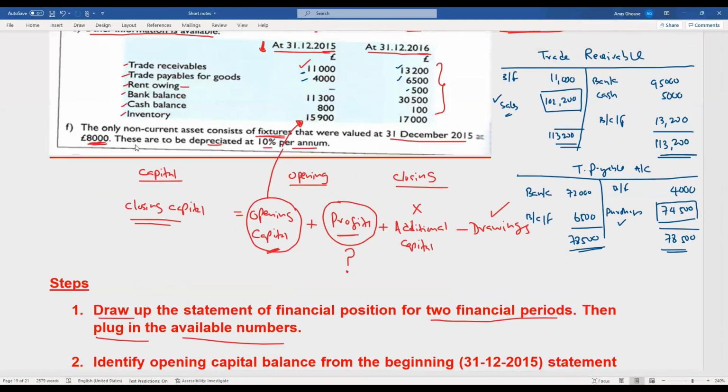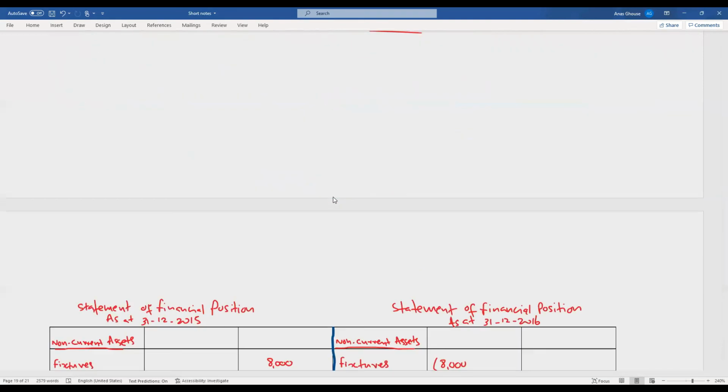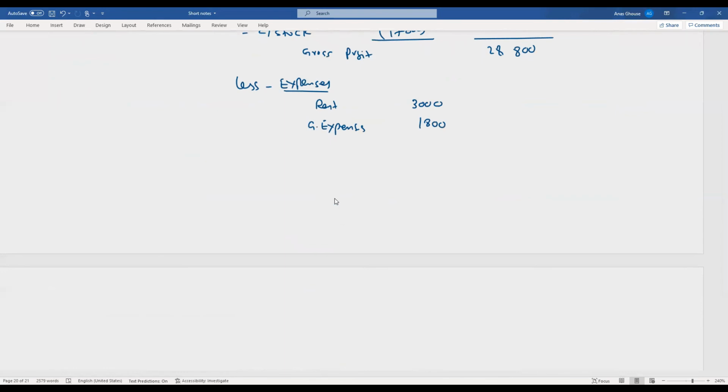So it says these fixtures to be depreciated at the rate of 10%. So therefore, if you take 8,000 depreciation on fixtures, which is 8,000 times 10%, which is 800. Okay, so these are the total expenses.